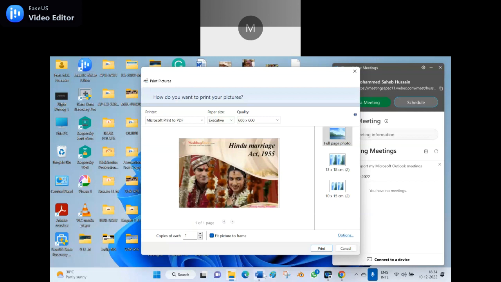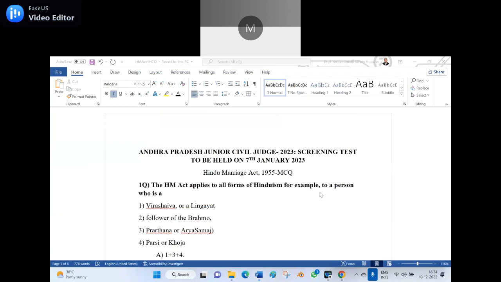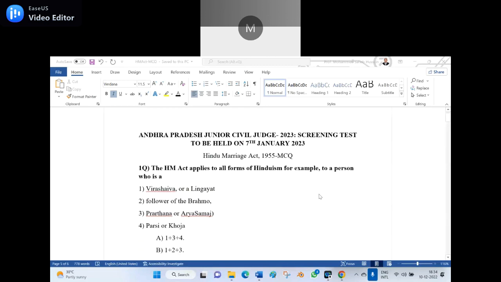So now, without wasting the time, let us go to our studies concern. Yes, be ready. Andhra Pradesh Junior Civil Judge 2023 screening test to be held on 7th January 2023. Hindu Marriage Act, 1955 multiple choice questions. Ready? First question. The HMA applies to all forms of Hinduism.